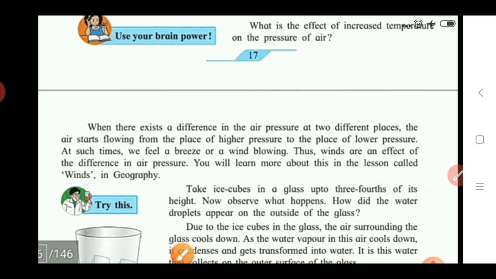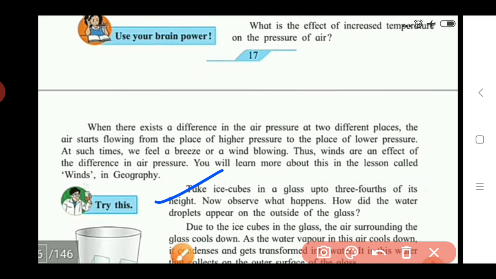Okay, so here we move to our next point, that is, what is the effect of temperature on air pressure. For this we see this activity. Try this: take ice cubes in a glass up to 3/4 of its height. Now observe what happens. How do the water droplets appear on the outside of the glass? So you should do this at your home.